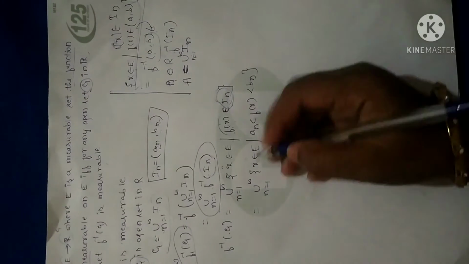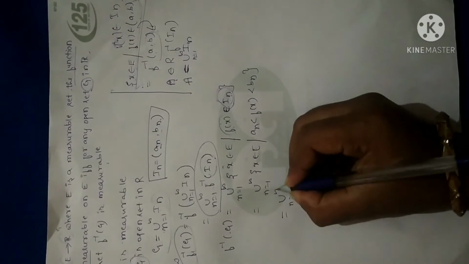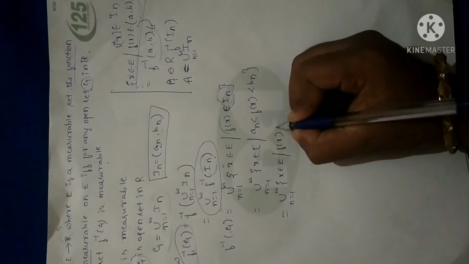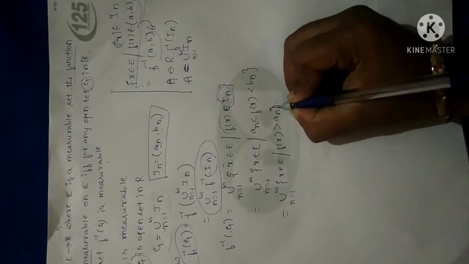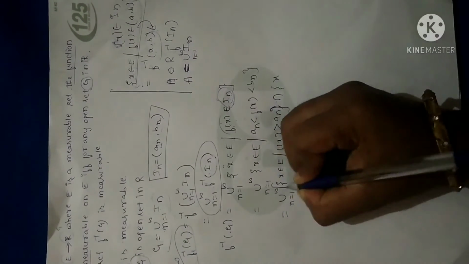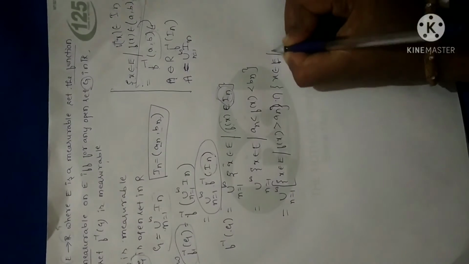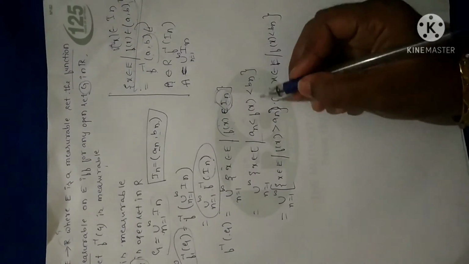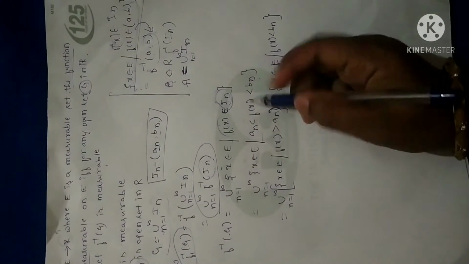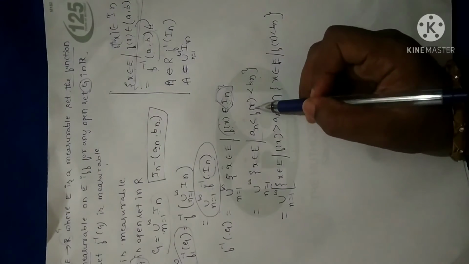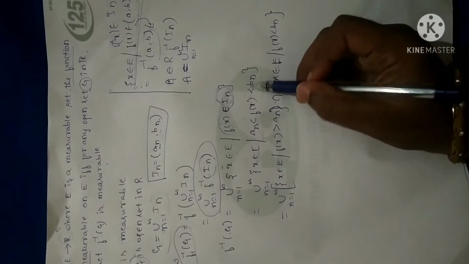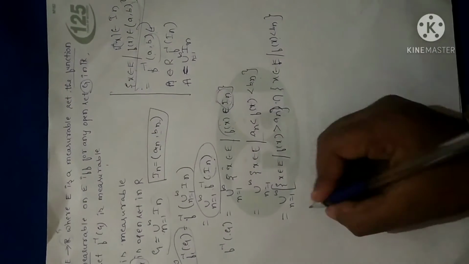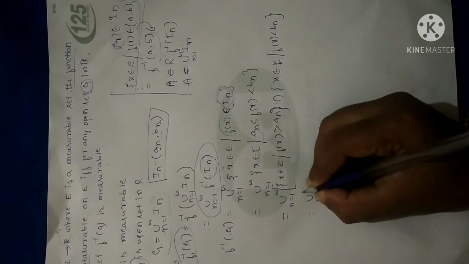Right? I can rewrite the same as union n is equal to 1 to infinity, x belongs to E, f of x greater than an, intersection x belongs to E such that f of x less than bn. So what I have done is I have written a single statement. In the next step, I am going to split this into two inequations. So the first inequation I have written here and the second inequation I have written here, with intersection. Clear?